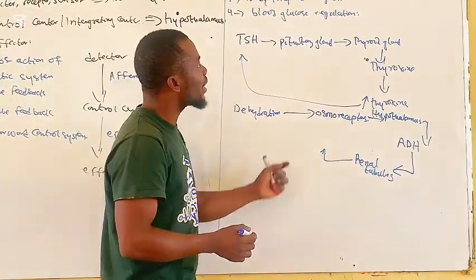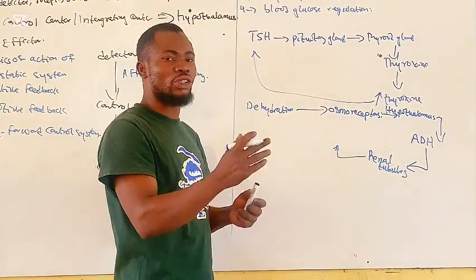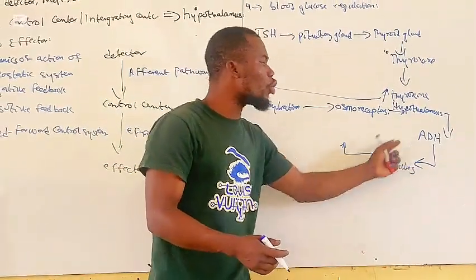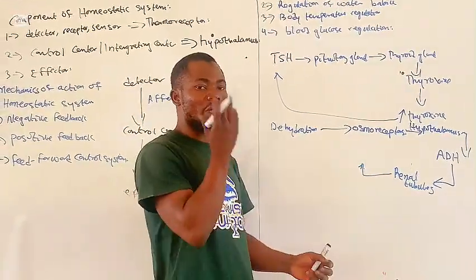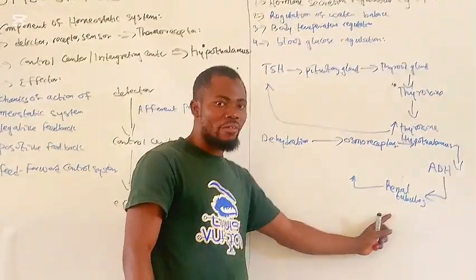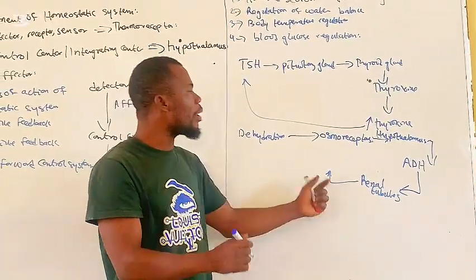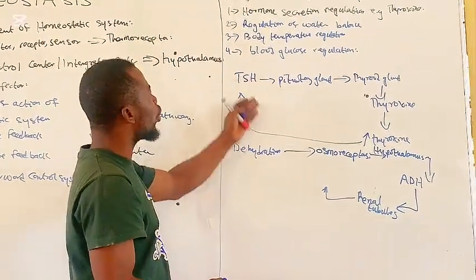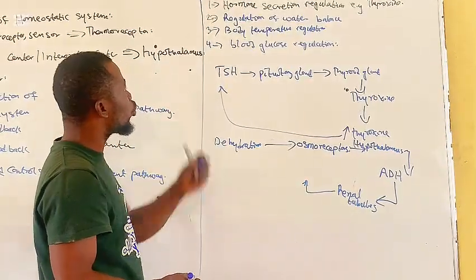So, regulation of water balance is also through a negative feedback mechanism. If there is dehydration, there will be an increase in osmolar concentration, and it will be detected by the osmoreceptor. From there, the antidiuretic hormone will be released and carried to the renal tubule, telling it to absorb water. Because in the absence of antidiuretic hormone, the renal tubules are impermeable to water. So once the antidiuretic hormone reaches the renal tubule, the water will be reabsorbed to bring back the normal osmolar concentration. Likewise, body temperature and blood glucose regulation are all through the negative feedback control system.